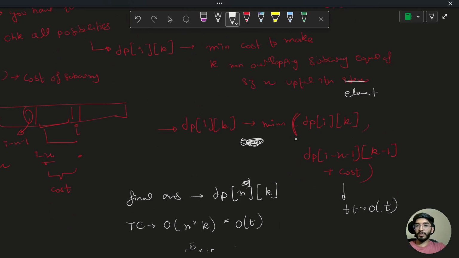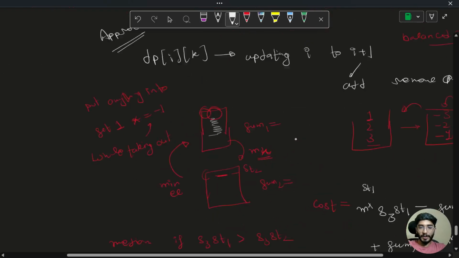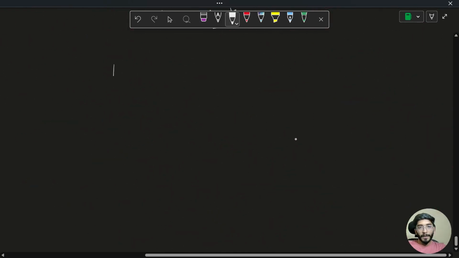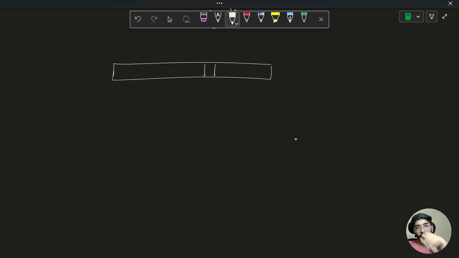So this is just for the single state, but for my DP of i, if I had computed the answer up till here with all the subarrays, there are two possibilities: either choose this element as part of a subarray or skip it. If I want to skip it, I can easily say that my DP of i is equal to my DP of i minus 1 for all states, and I'm going to skip this and move further.